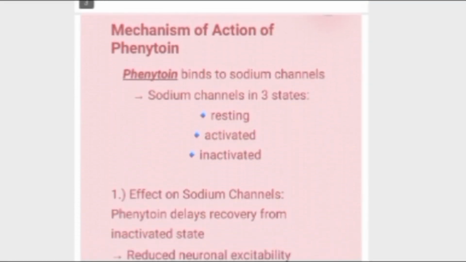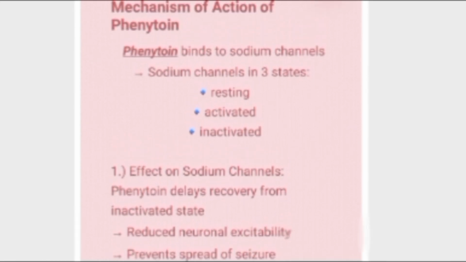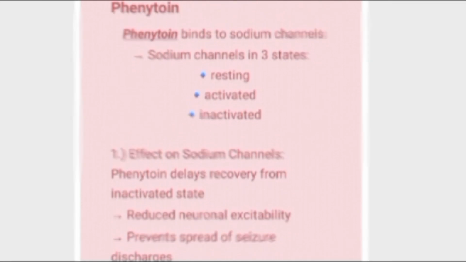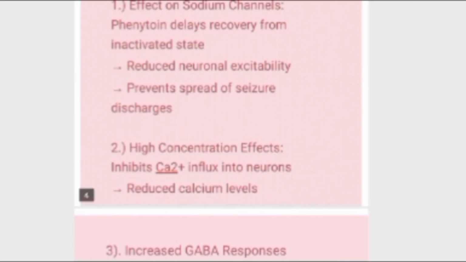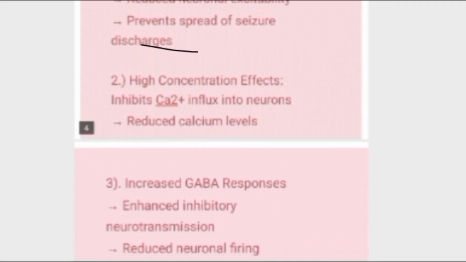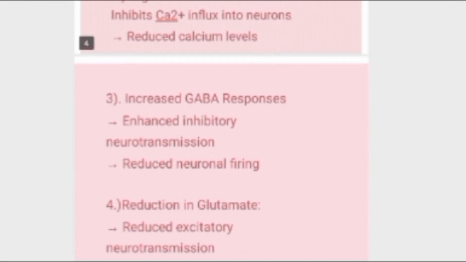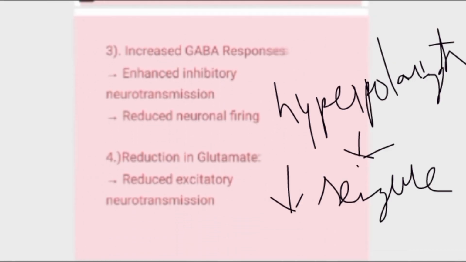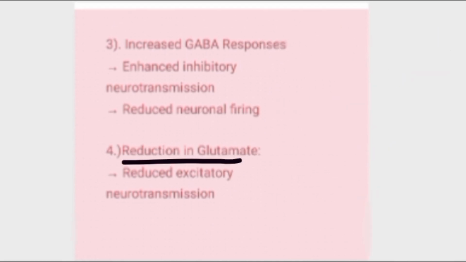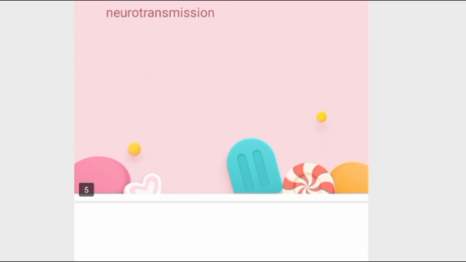Now we'll just brush up on phenytoin. So phenytoin binds to the sodium channel. The sodium channel has three states: resting state, activated state and inactivated state. The effect of phenytoin on the sodium channel is that it delays the recovery from the inactivated state. So there is reduced neuronal excitability and it prevents the seizure. And in high concentration, it also inhibits the calcium influx into the neurons. And third is the increased GABA response, which causes hyperpolarization of the neurons, and there is reduced neuronal firing. And then the reduction of glutamate. Glutamate is an excitatory neurotransmitter, so reduced excitation will cause reduced seizure.